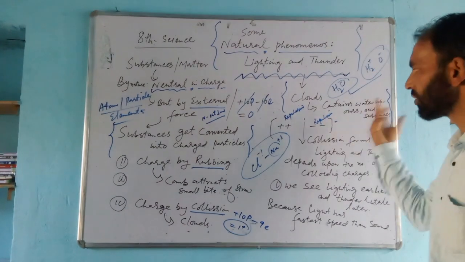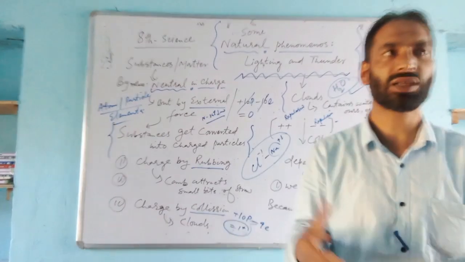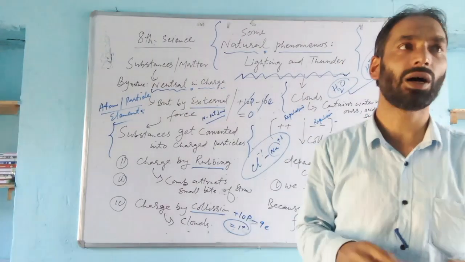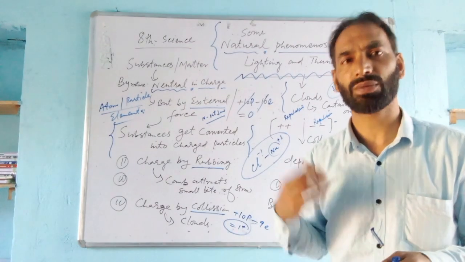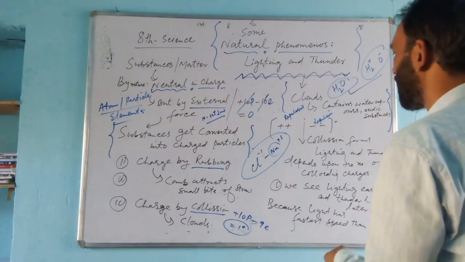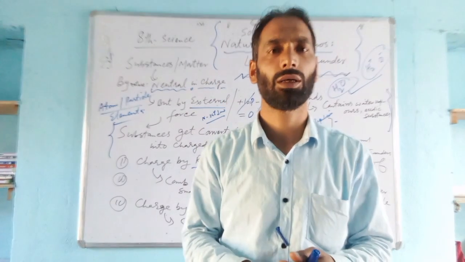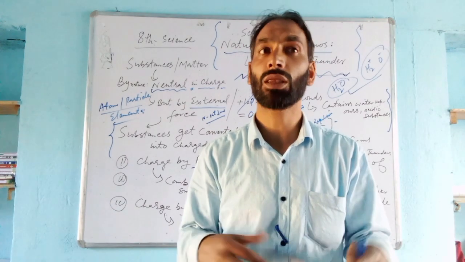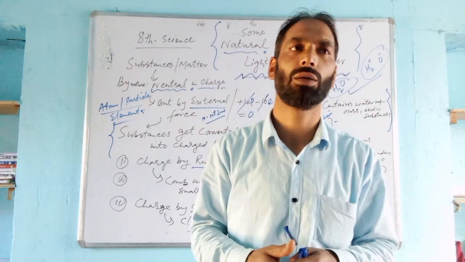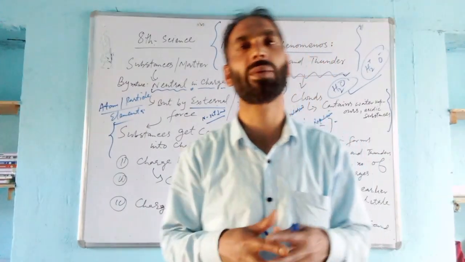Either it is the positive or it is the negative, huge sparks of light are produced, and that is called lightning. And there is also a production of sound that is called thunder. Okay, तो ये जो lightning thunder है, it totally depends upon the number of particles, a huge number of positive charges, or we can say that it depends upon the intensity of the clouds.